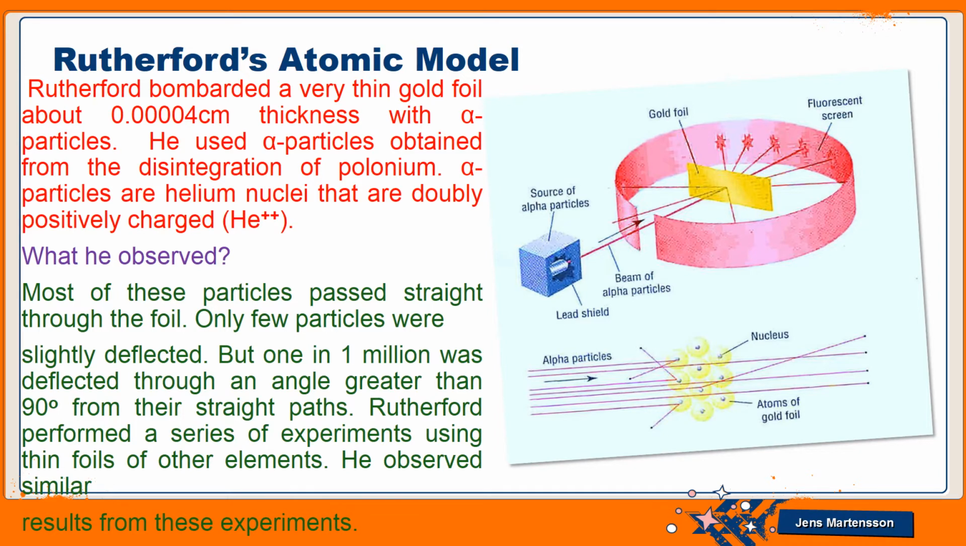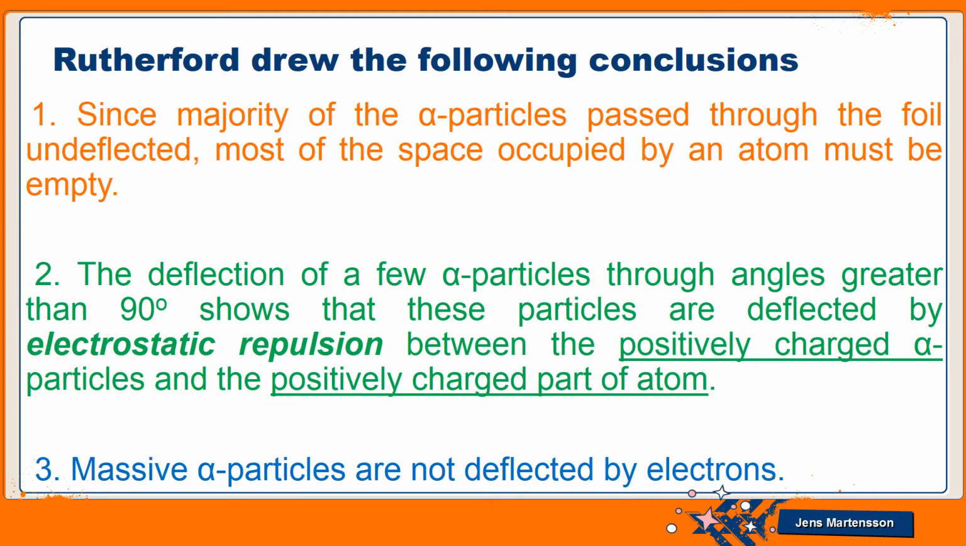Now Rutherford performed a series of experiments. It means he did not do only one experiment. He performed a number of experiments and he observed similar results. On the basis of his observations, Rutherford drew the following conclusions.